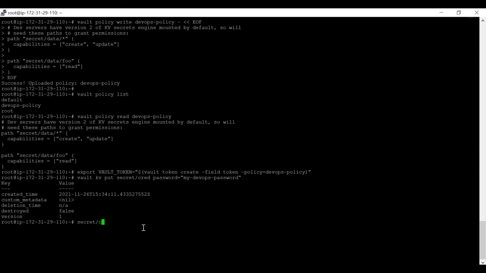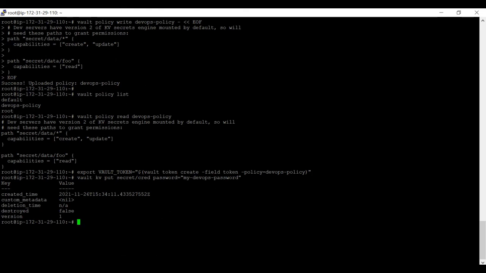Whether you give it like this or like this, it accepts it as secret/data/credentials. That's why it has the capability of create and update, and that's how we are able to create and store the data inside that.